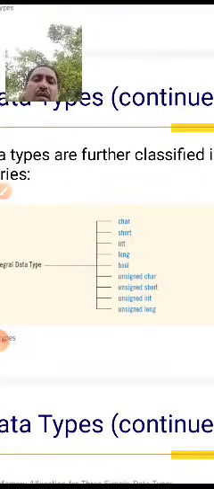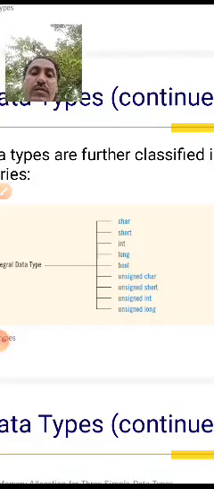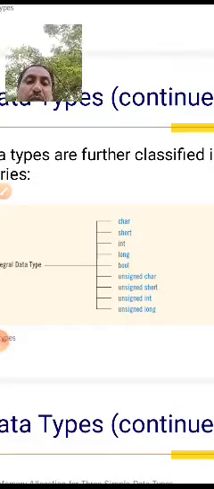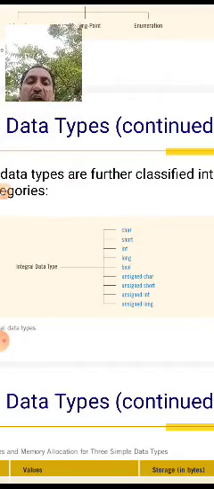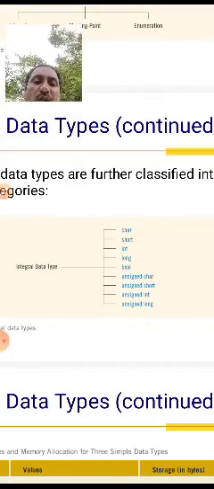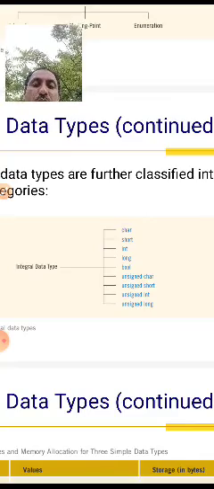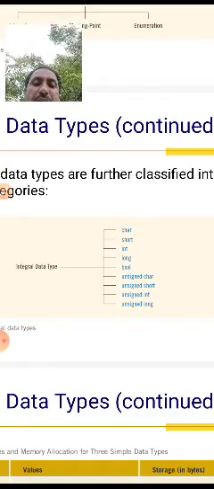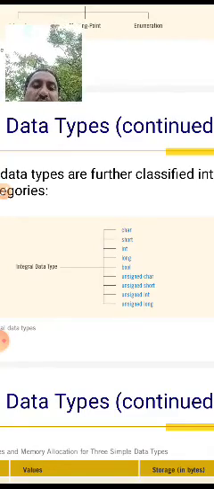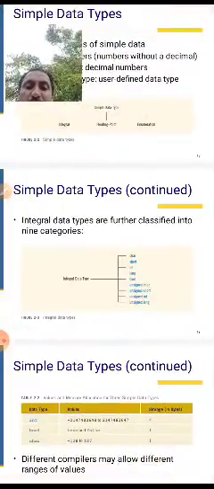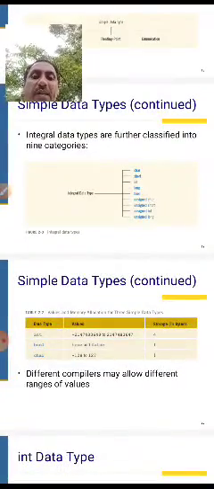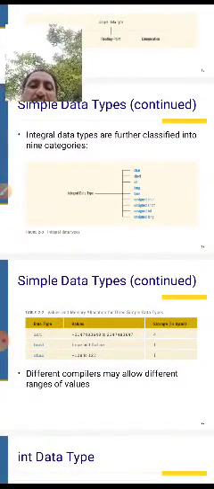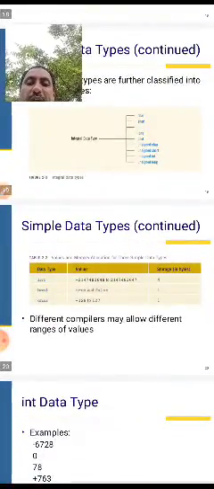Char is text or a character. It will take only a character. Integer data types are char, short, int, long, bool, unsigned char, unsigned short, unsigned int, unsigned long. These are the simple data types. Simple data types will take integer values.